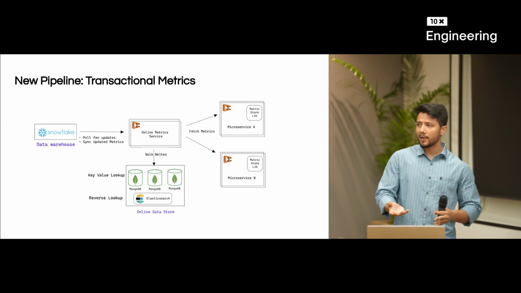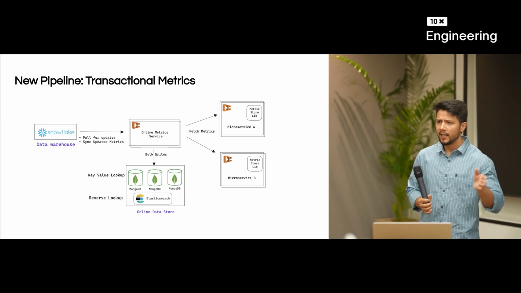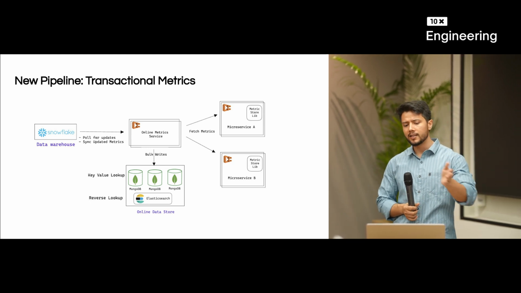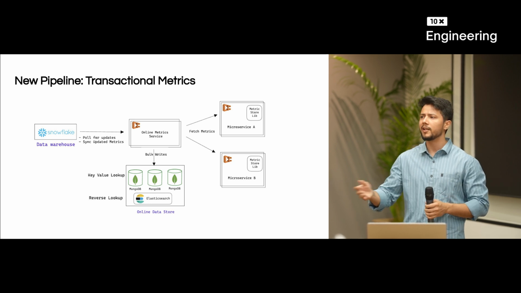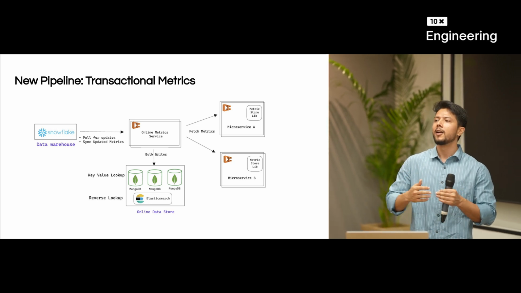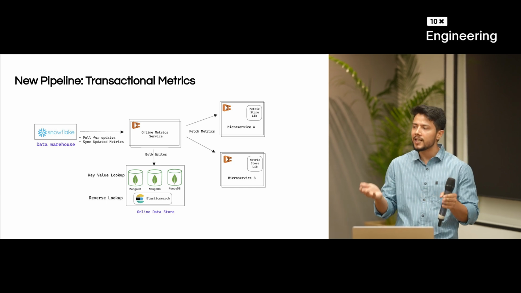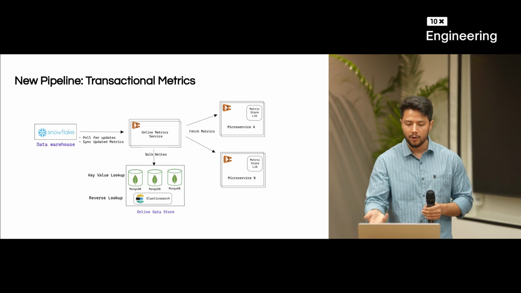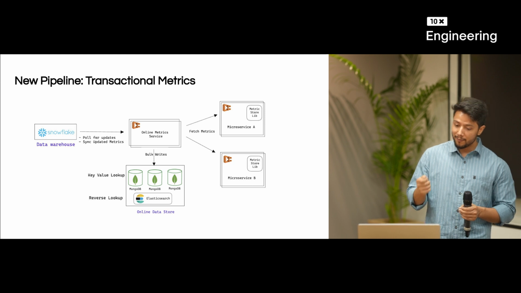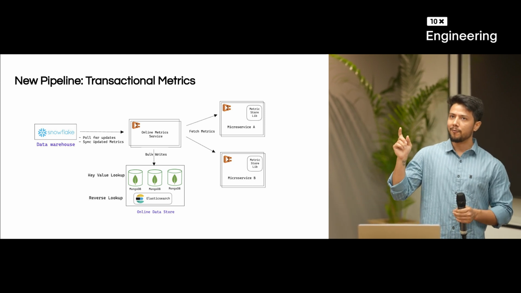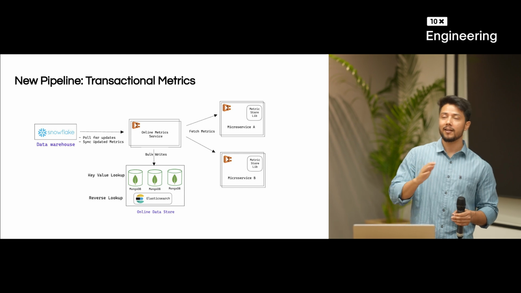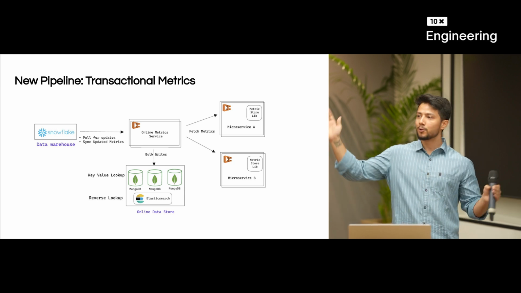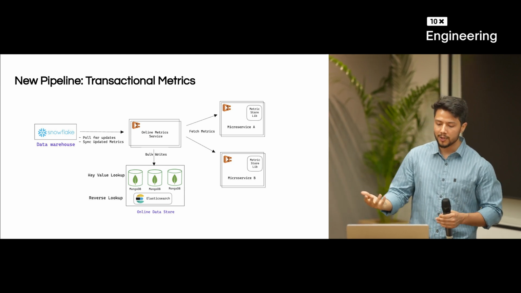And while creating this platform, we identified that, wait a minute, instead of syncing the whole table, to put the required metrics onto MongoDB, it would be much better if we can identify what the changes are, whether any metric has actually changed for a given entity or not. That would reduce the number of records that we are updating onto our online data store. And yes, we were able to optimize a lot of things. For our customer entity, earlier we were updating 8 to 9 million records on a regular basis onto our transactional DB. It used to take 7-8 hours because the resources were limited.